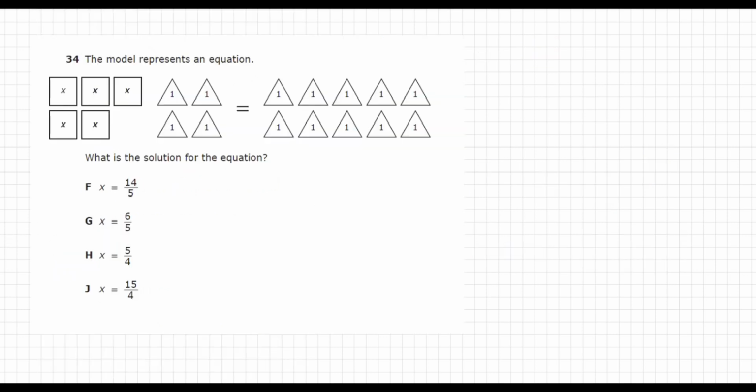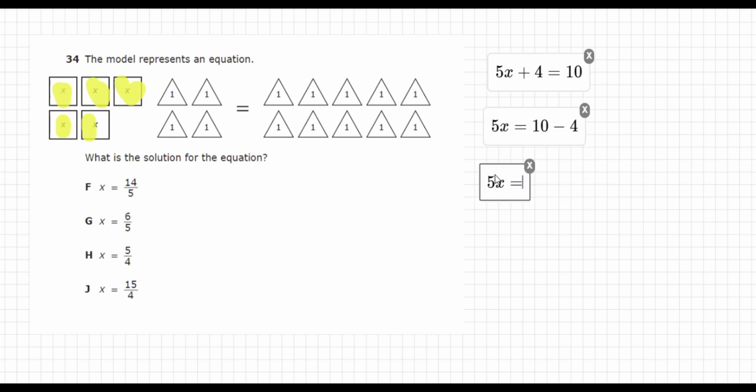Question number 34. The model represents an equation. We have 5x and 4 equals 10. Hence, we have an equation 5x plus 4 equals 10. Solve the equation, we get x equals 6/5. Therefore, G is the correct answer.